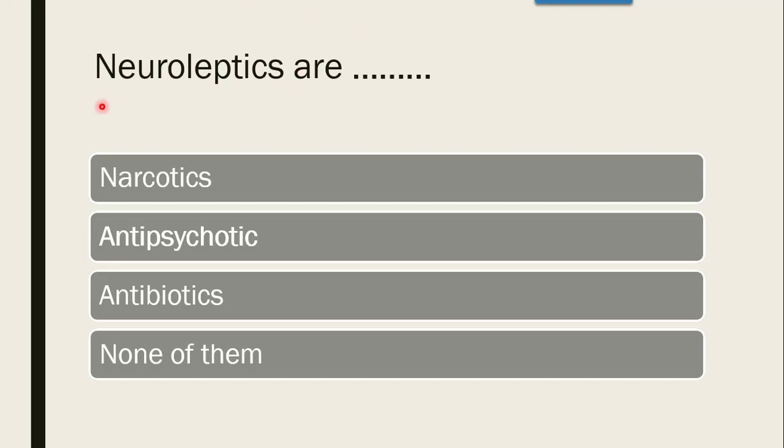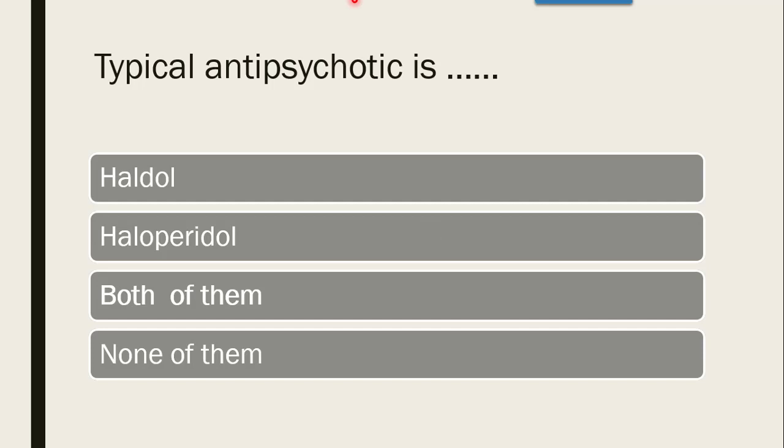Next question is, neuroleptics are whether they are narcotics, antipsychotics, antibiotics or none of them. Neuroleptics are antipsychotics. They are also called antipsychotic drugs, which are used in treatment of different psychic conditions or psychosis. Next question, typical antipsychotic amongst the given is, whether it is Haldol, haloperidol, both of them or none of them. The correct answer is both of them, haloperidol, which is also known as Haldol.